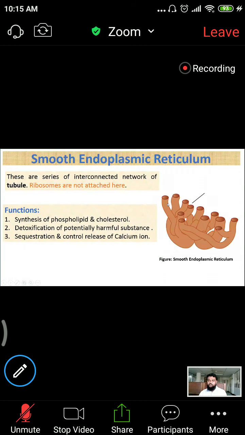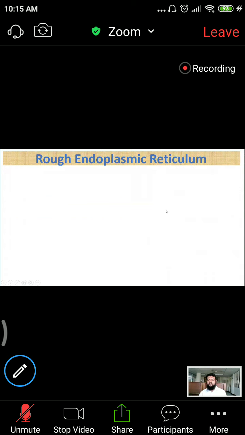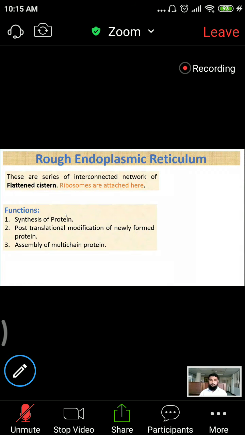Mind it. So these are the tubule-like connections. An interconnected network of tubules is called smooth endoplasmic reticulum. Now look at the rough endoplasmic reticulum. This will be a flattened system of connections, flattened cistern-like structures. Ribosomes are attached here, but what is important is synthesis of protein, post-translational modification of newly formed protein, and assembly of multi-chain protein. Remember these three functions. So these are rough endoplasmic reticulum: flattened cisterns attached with ribosomes. Flattened cisterns attached with ribosomes make the structure rough.